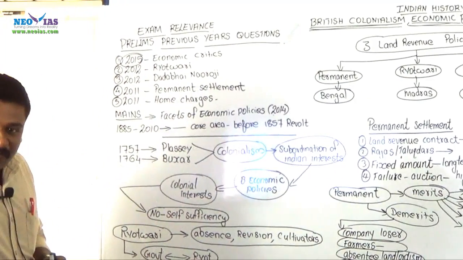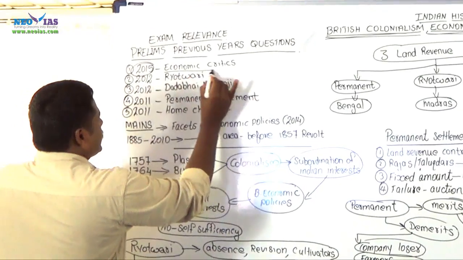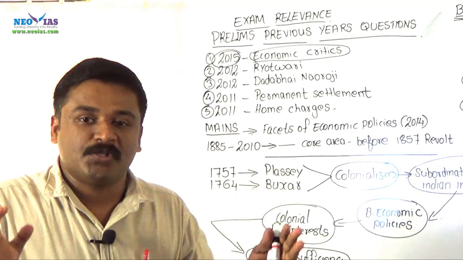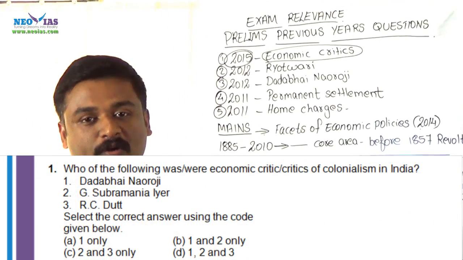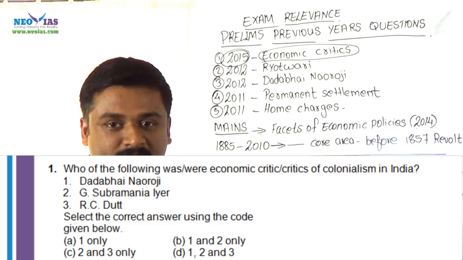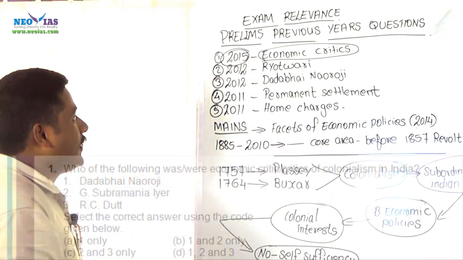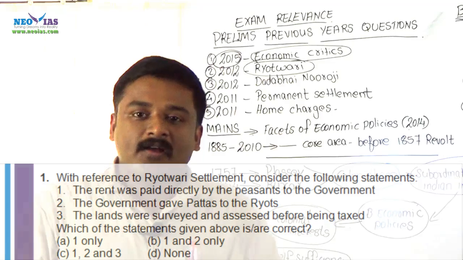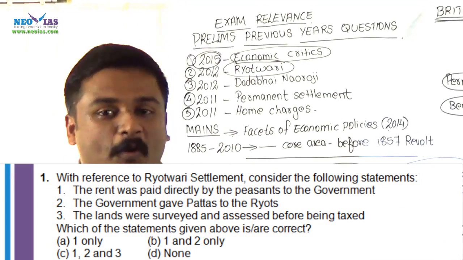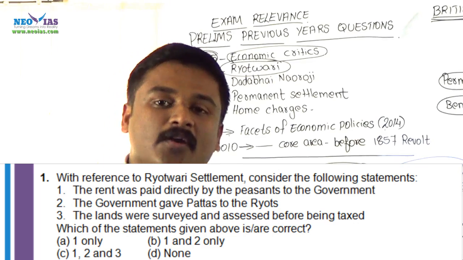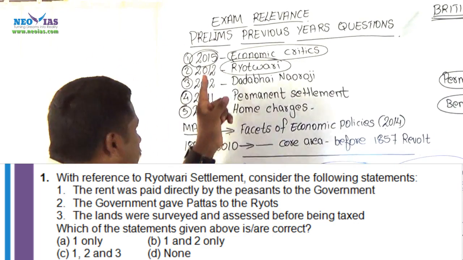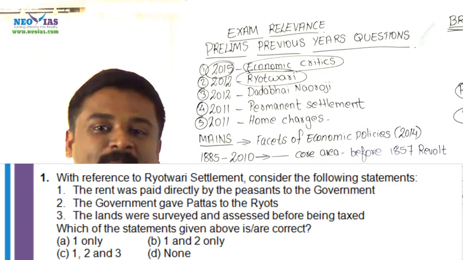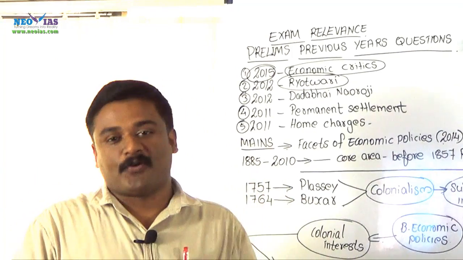2015 UPSC asked a question related to the major economic critics of British colonialism. Who were the major economic critics of British colonial economic policies? This was a question asked in 2015. Then 2012 UPSC asked about the Ryotwari system, one of the exploitative land revenue policies of the British East India Company, and this question was related to the provisions of the Ryotwari system. What were the basic provisions or features of the Ryotwari system?